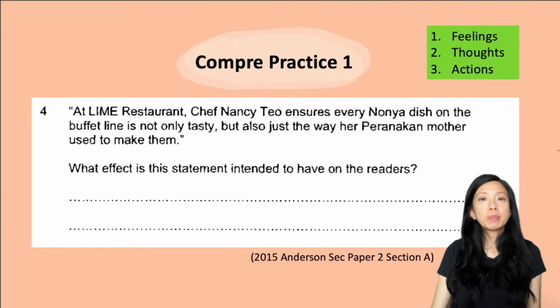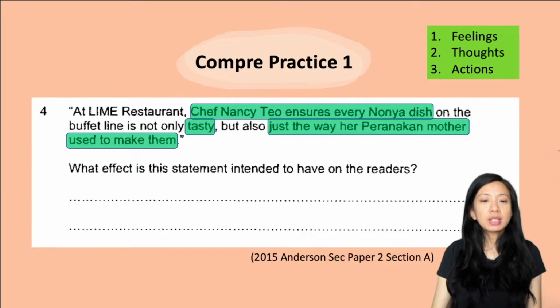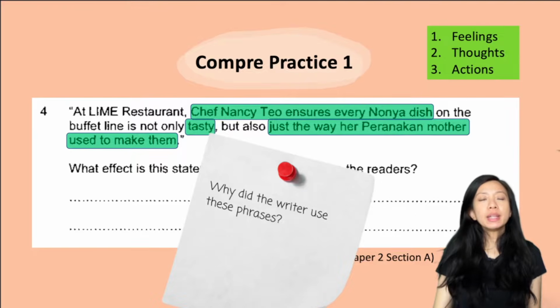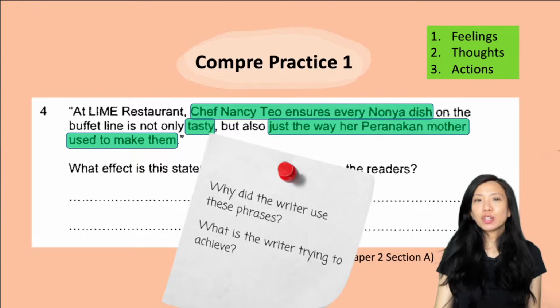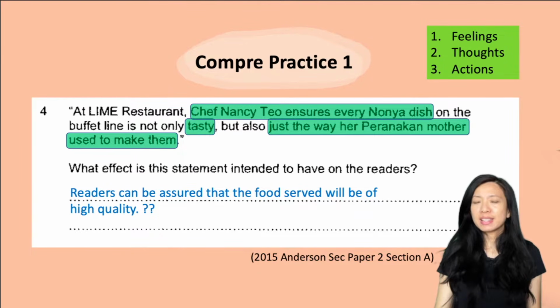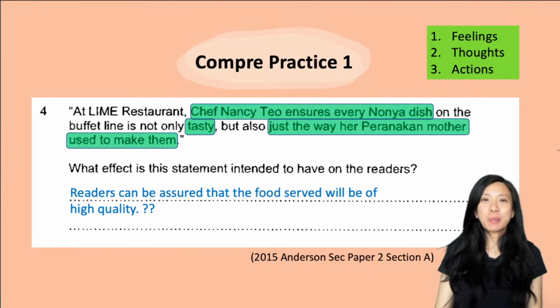First of all, I'm going to pick out some details from the text itself. Chef Nancy Teo ensures every Nyonya dish tasty, just the way her peranakan mother used to make them. Now think about this. Why did the writer use these particular words or phrases? What is the writer trying to achieve by using these phrases? Can this be the correct answer? Readers can be assured that the food served will be of high quality. What do you think? I'd like you to pause this video and tell me your comments in the comments box below.